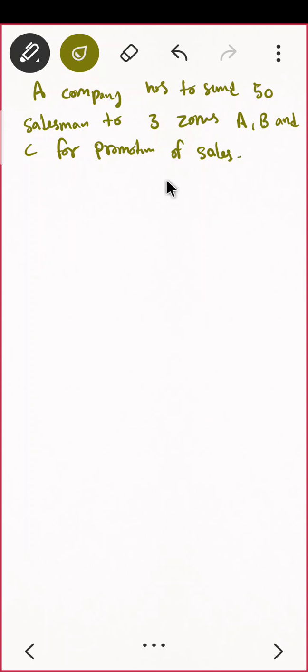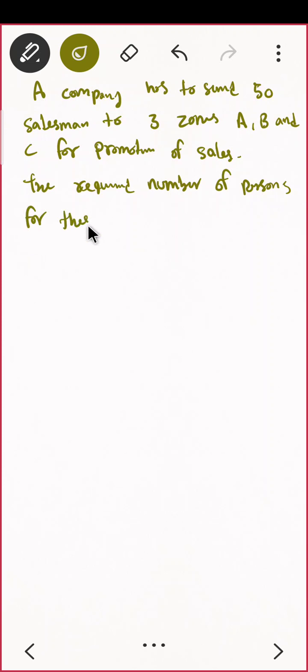The required number of persons in the zones is 15, 15 and 20 respectively.